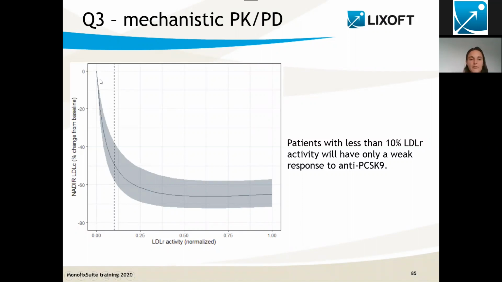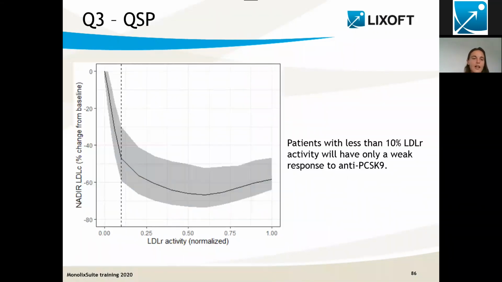We can quantify how much, depending on the LDLR activity remaining. Then we can decide if it's worthwhile or not, but at least we have the quantitative prediction. And the plot for the QSP model is also very similar.